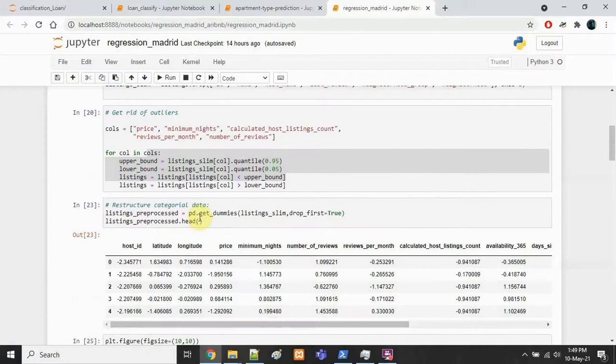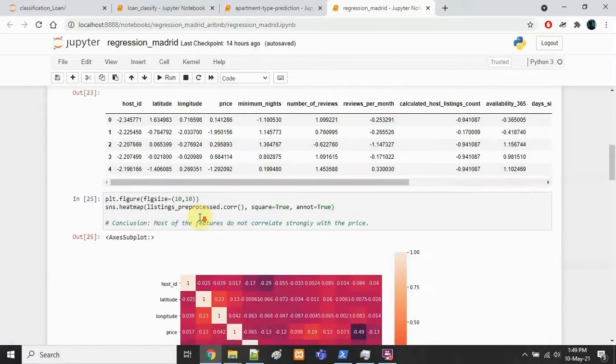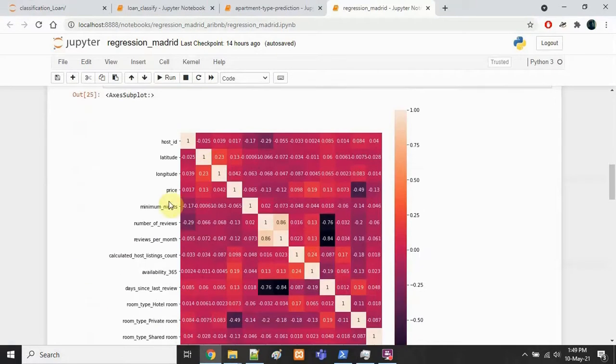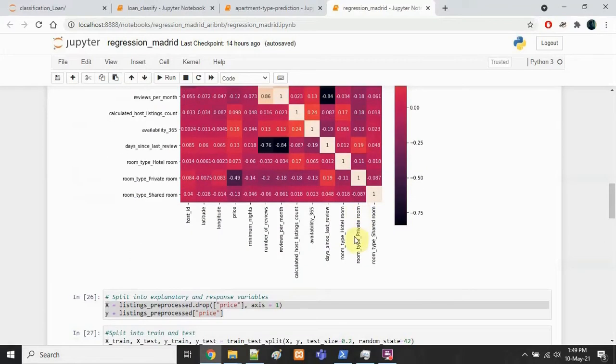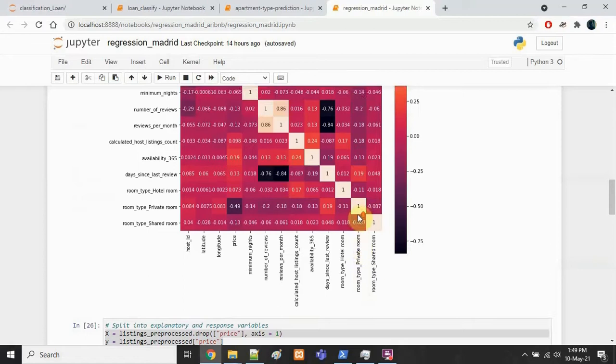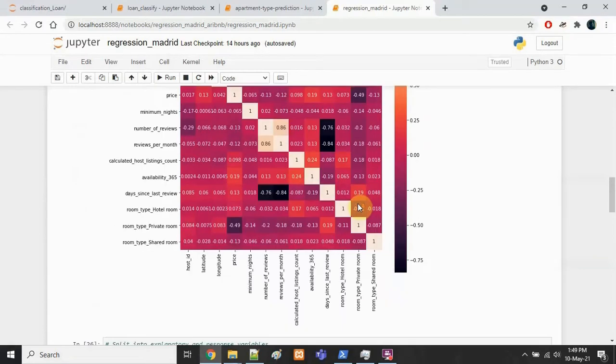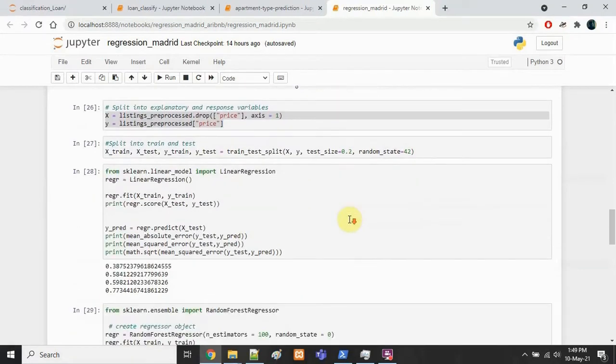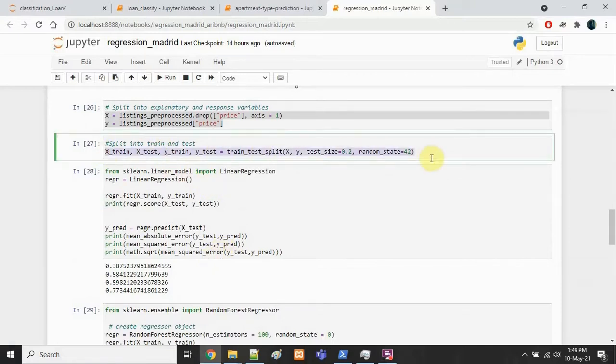So after all the pre-processing is done, we'll jump to the correlation plot. The price is our main dependent variable. There is hardly any variable which is very dependent on the price except the room type of private room, which is a categorical variable after the pre-processing. After the pre-processing, we split the data into training set and test set.